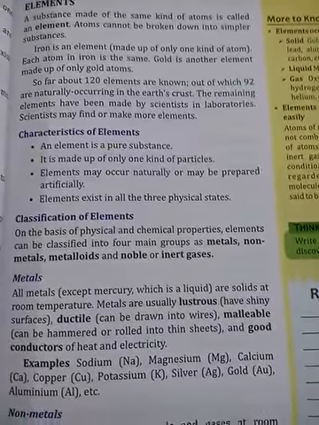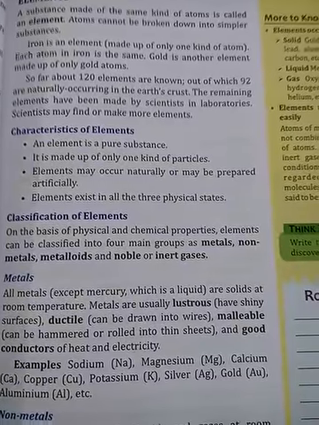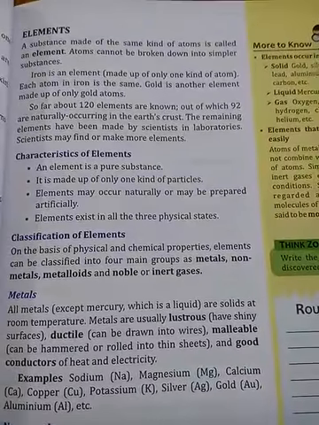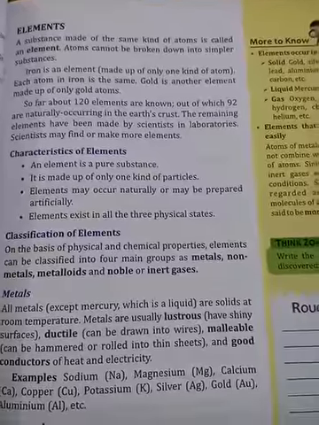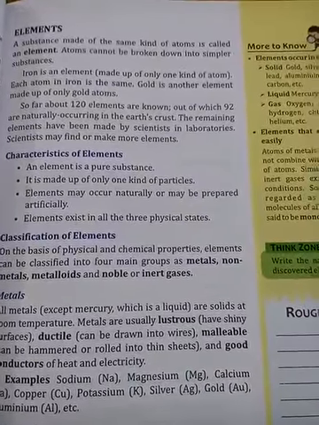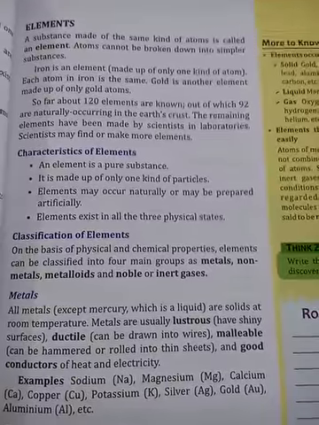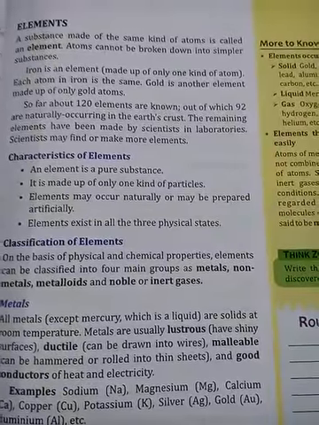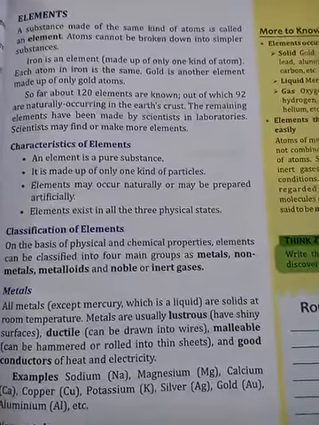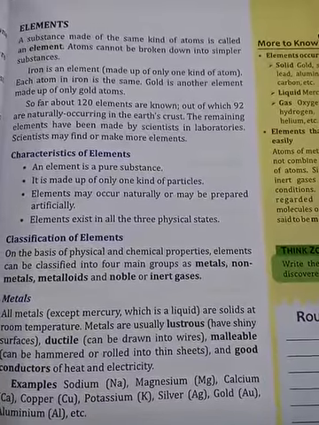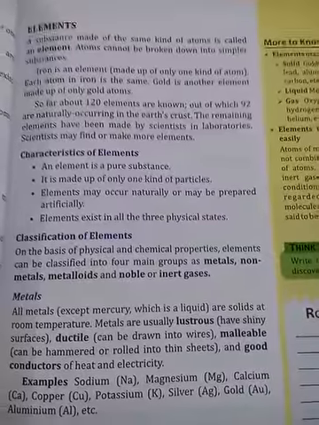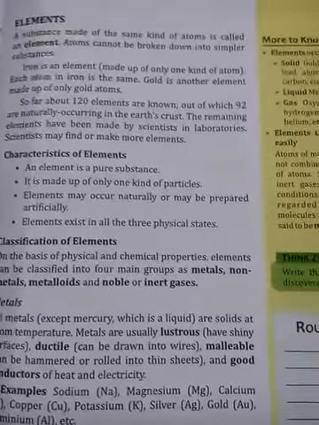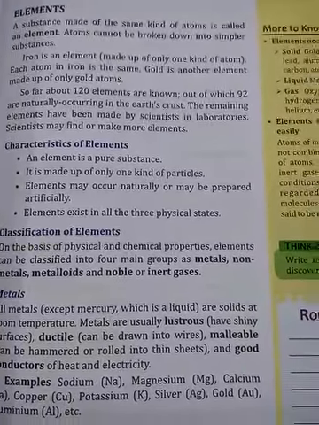Now what are metals? All metals except mercury, which is a liquid, are solid at room temperature. Metals are usually lustrous and have shiny surfaces. Metals are ductile, that means they can be drawn into wires. For example, copper and aluminium are metals and can be easily drawn into wires. Metals are malleable, that means they can be hammered or rolled into thin sheets. For example, iron, aluminium, gold, silver, you can hammer them into fine sheets.